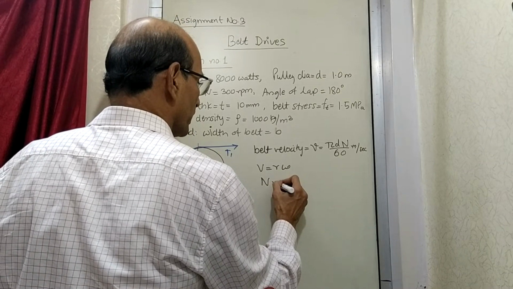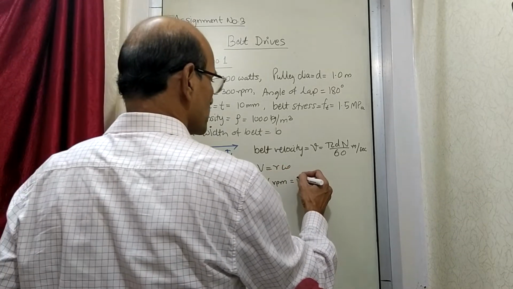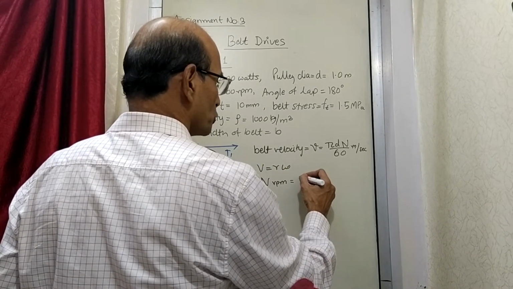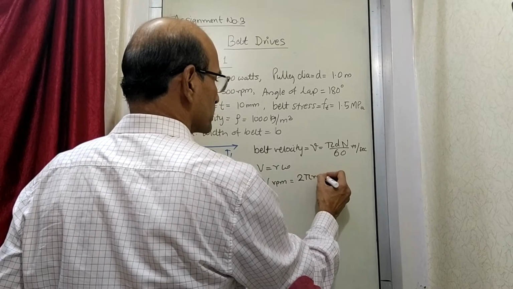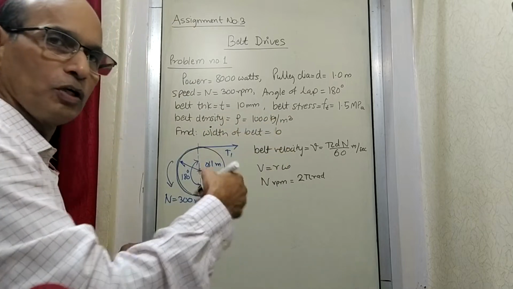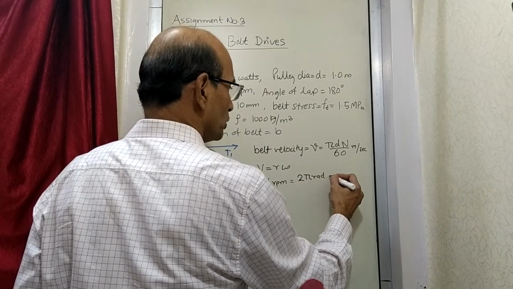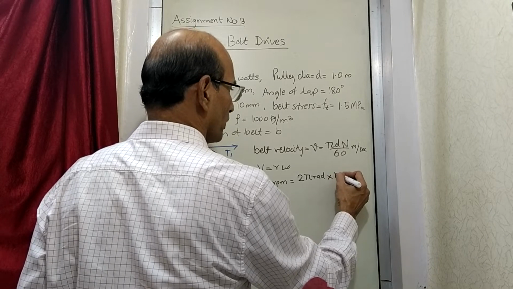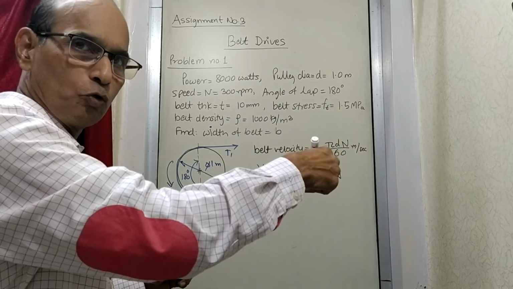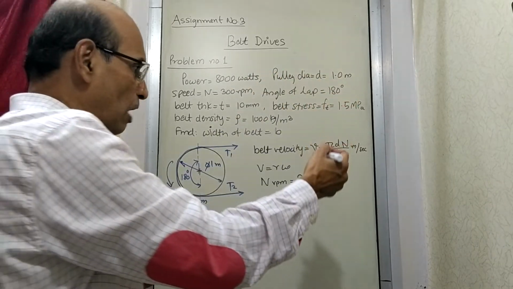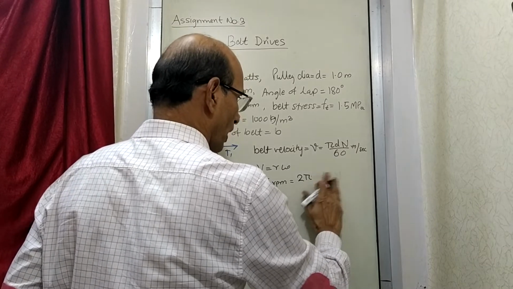N is the speed in RPM, revolutions per minute. Revolutions means N revolutions. In one revolution, it covers 2 pi radians. In N revolutions, the angle covered will be 2 pi N radians.